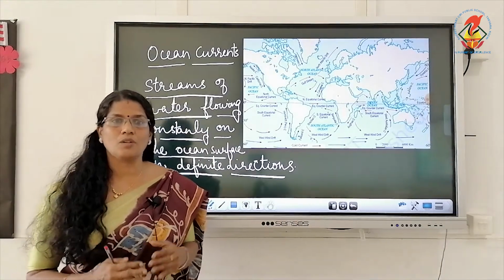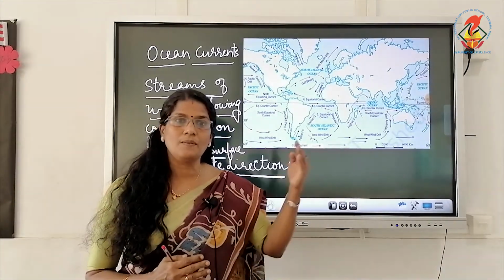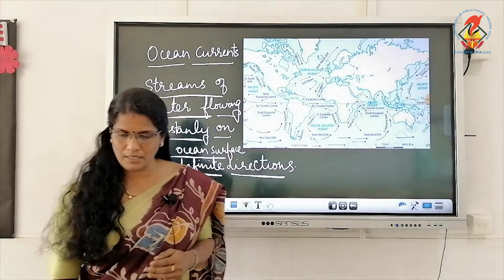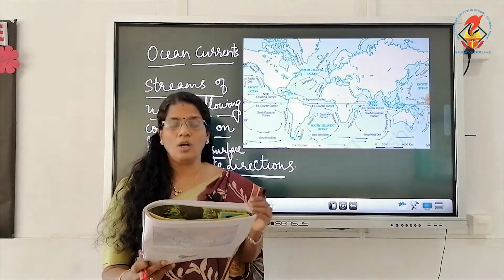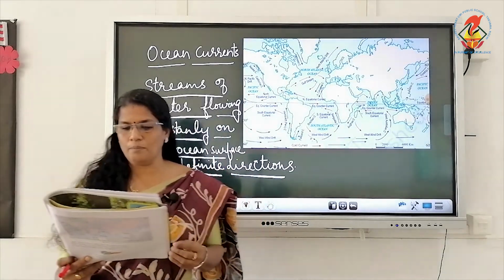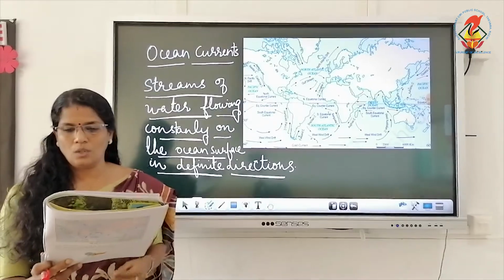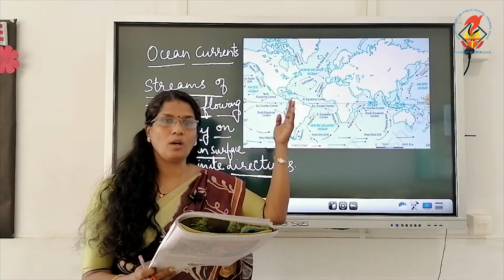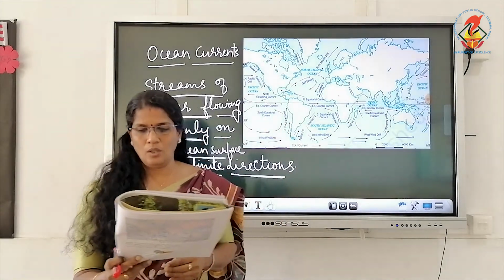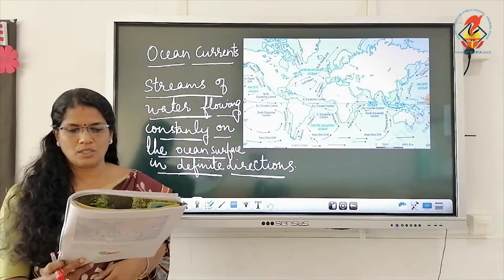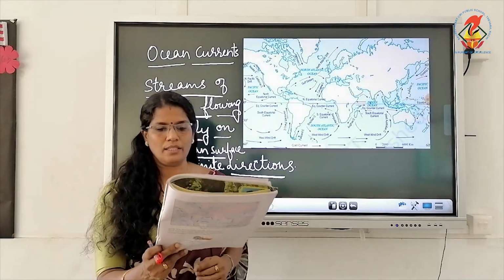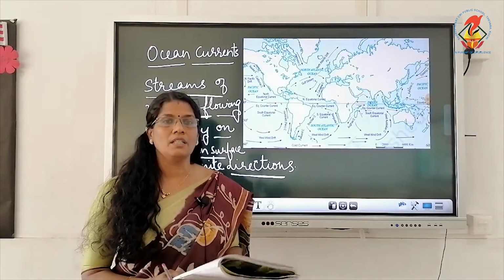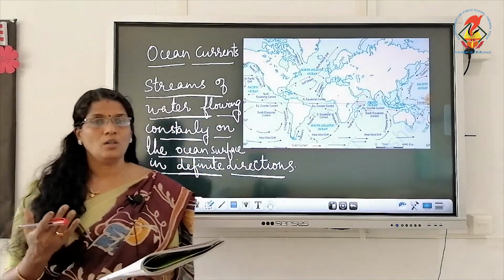Warm current means from the equatorial region towards the polar regions. So, warm currents generate near the equator and move towards the poles. The cold current carries water from polar regions towards the tropical or lower latitudes. Now there are examples given. The Labrador ocean current is a cold current and the Gulf Stream is a warm current. This you have to study along with the ocean currents.